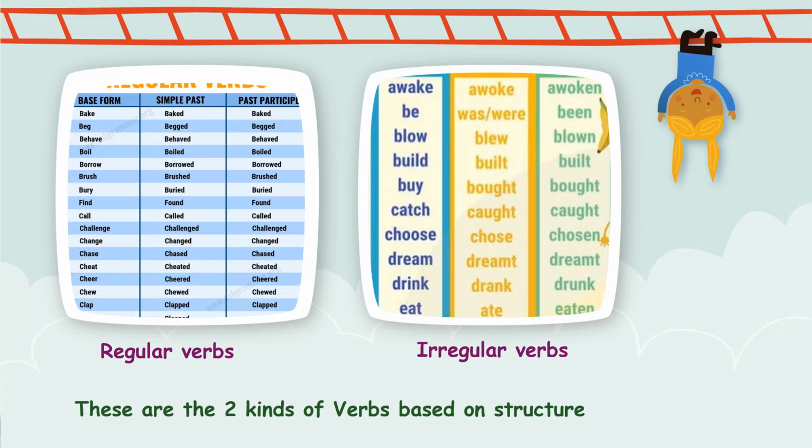Dream, dreamt, drink, drank, drunk, eat, ate, eaten. All these are different kinds of irregular verbs, and you need to be aware of them. Got it?